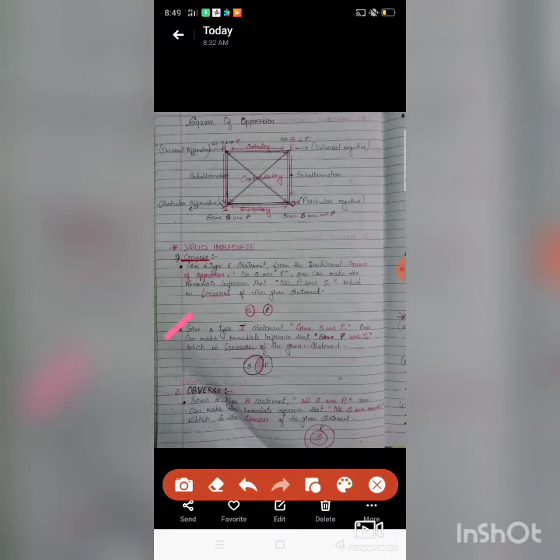Now second is given a type I. I means particular affirmative, which starts with "some" but it should be positive, not negative. There is no use of "no". This is the type of I statement. So some S is P, you can see here. One can make the immediate inference that some P is S, because if some S is P, it means some P is S too, which is the converse of the given statement.